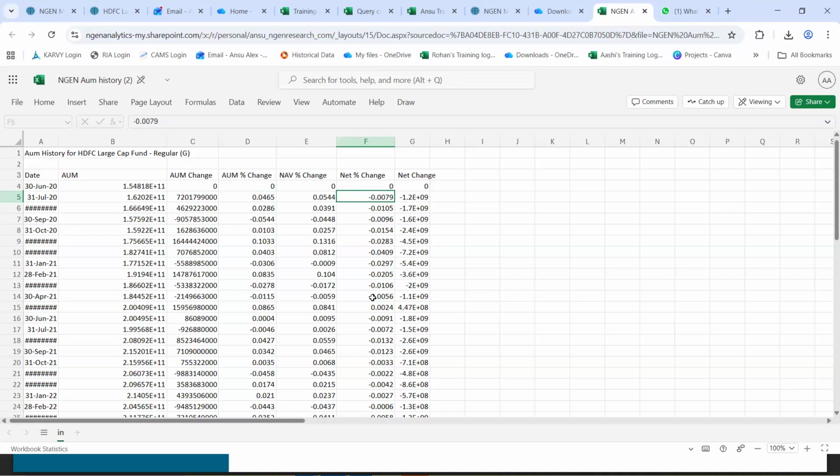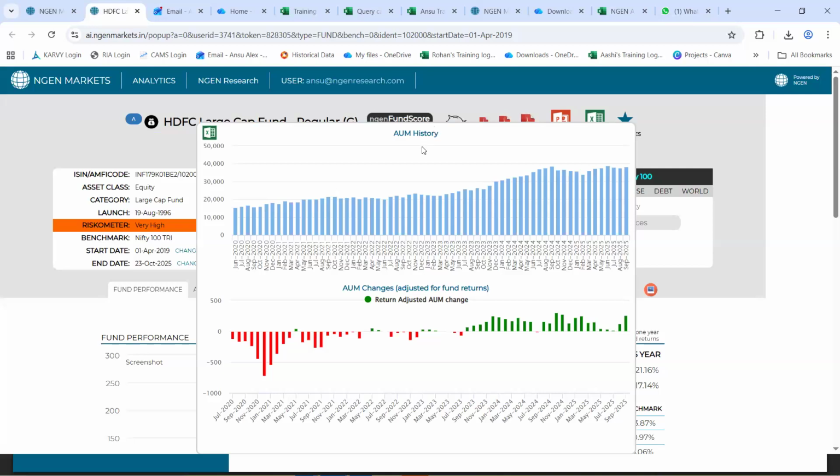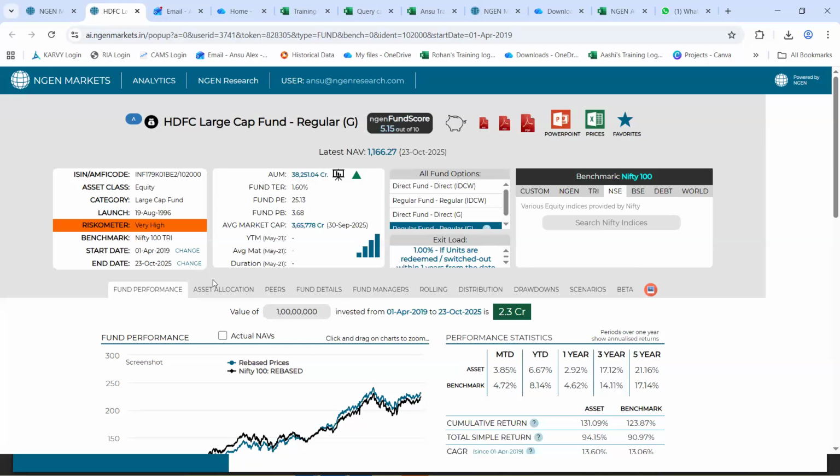Now, you can see that if there happens to be a negative figure, that typically lets you know that there's a cash outflow that has happened. And if there happens to be a positive figure, you can understand that during that period, there was a cash inflow that has happened. So this is all about the AUM page or AUM chart that you can come across.